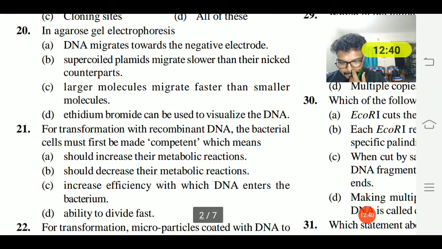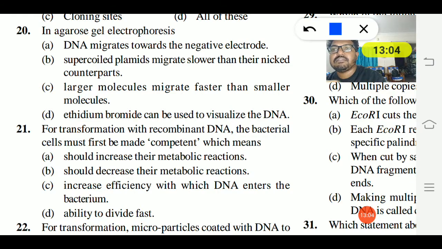Okay, 20th question. In agarose gel electrophoresis, DNA migrates towards the negative electrode. Supercoiled plasmid migrates slower than their naked counterparts. Larger molecules migrate faster than the smaller molecules. This is option C. Option D: ethidium bromide can be used to visualize the DNA under UV rays. So option D is the right answer.